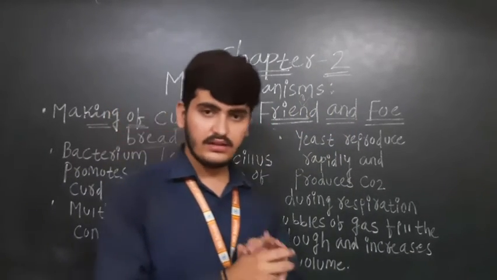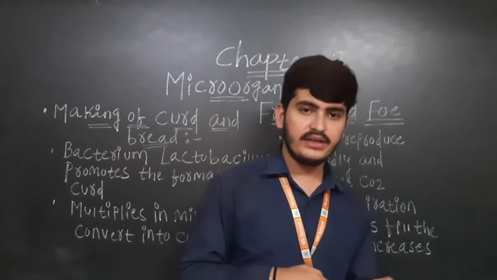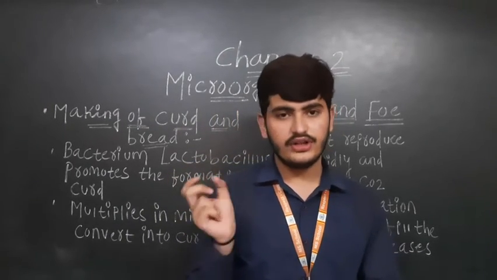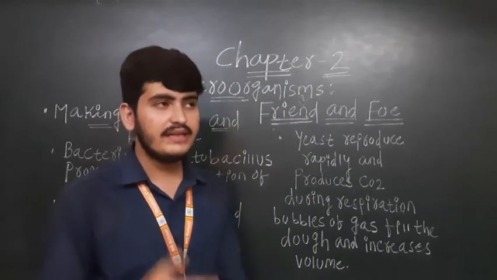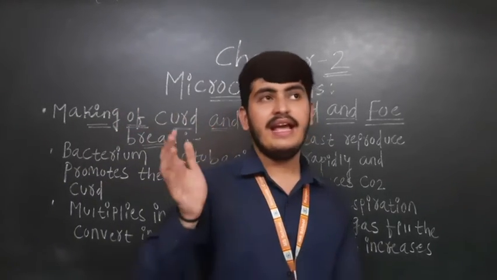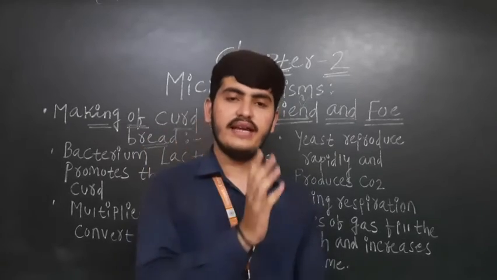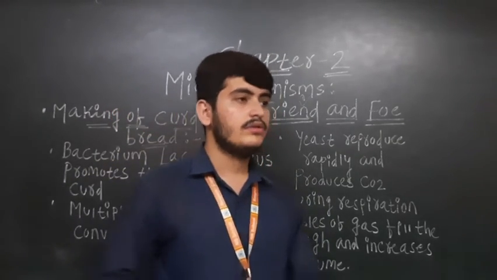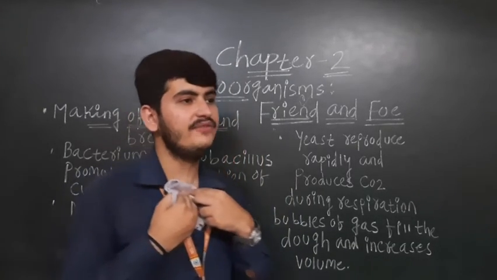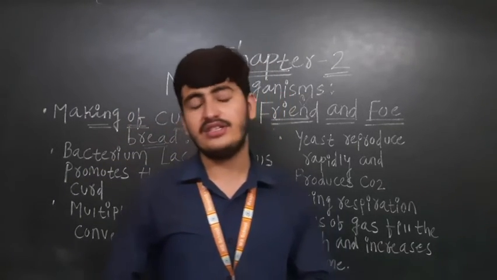So they are living in the roots of the plants, converting the gaseous nitrogen into a usable form for the plants, and plants are taking the nitrogen, so it will increase the fertility of the soil. If microorganisms were not there, as we have seen in the first chapter on crop production, farmers are adding fertilizers to enrich the soil.